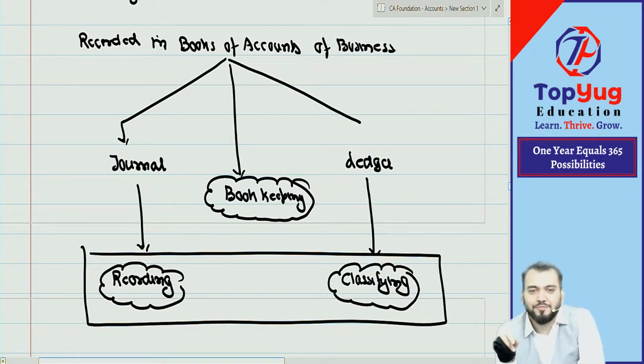Understood the question? Once again. We record our transactions and events of financial nature. We record all transactions and events in two books, journal and ledger, which will be communicated to the users. Which means journal and ledger will be communicated to all users. Normally we communicate to internal and external users both.